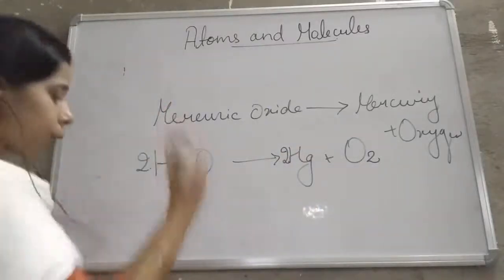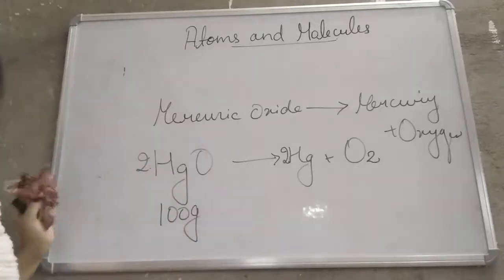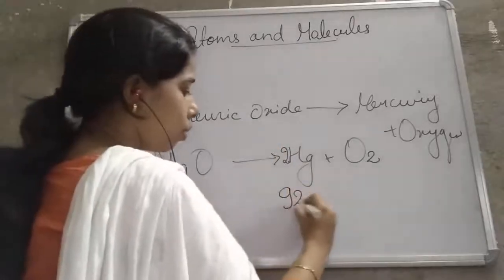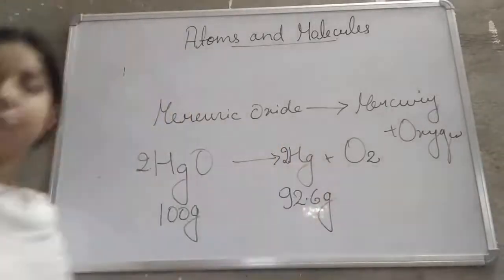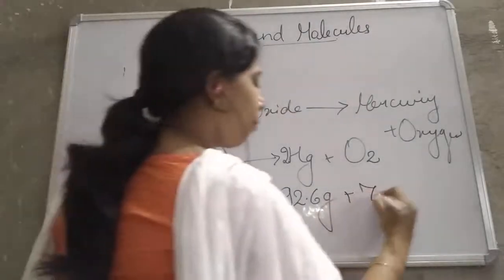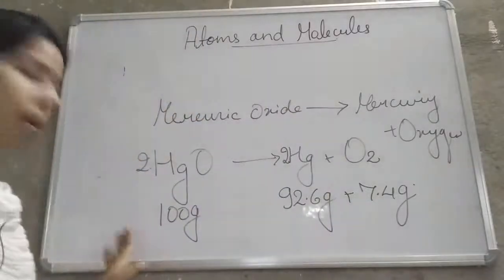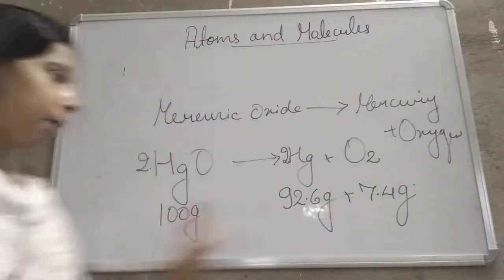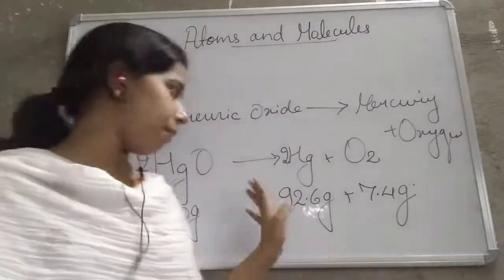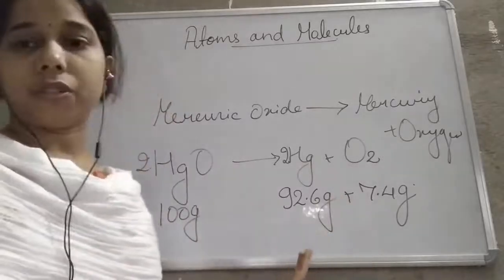Okay, suppose we have taken 100 gram of mercuric oxide, and by this we get 92.6 gram of mercury and 7.4 gram of oxygen. So 100 gram of mercuric oxide we had taken, by which we get two products, and that is 92.6 gram of mercury and 7.4 gram of oxygen.